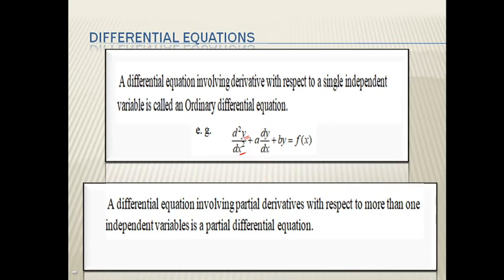A differential equation involving partial derivatives with respect to more than one independent variable is a partial differential equation. Here in this example, u is the dependent variable, and x and y are independent variables. That means u is a single dependent variable and x and y are two independent variables.